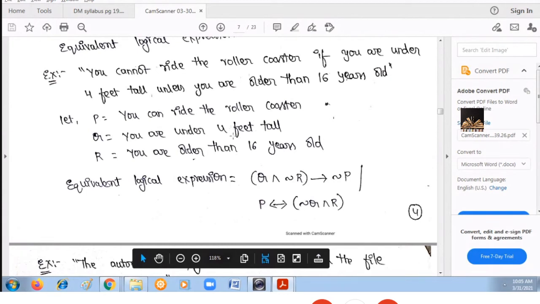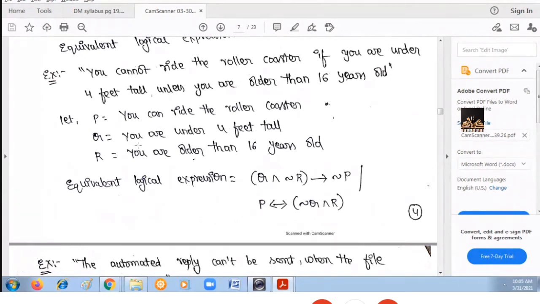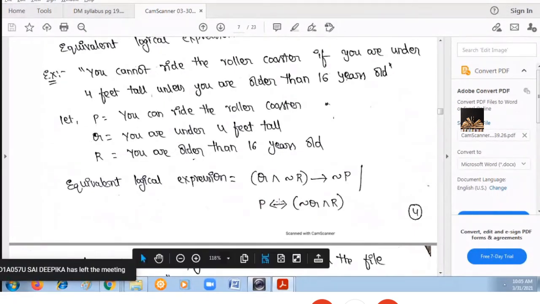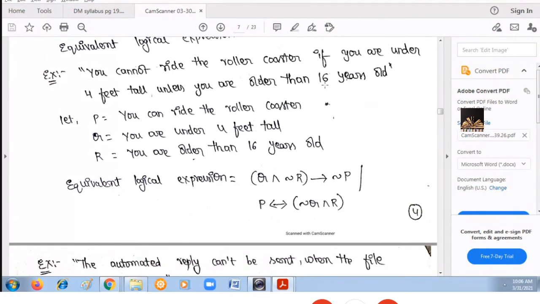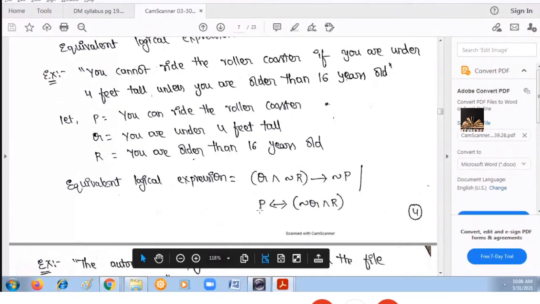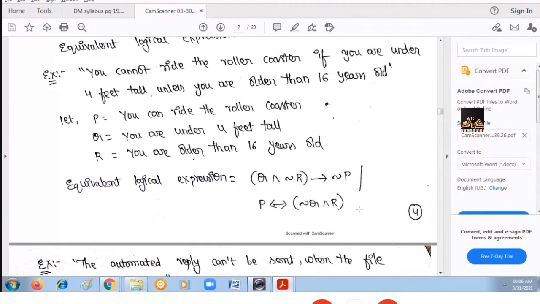Height should be greater than 4 feet. Here I have assigned Q for less than 4 feet height, but if I want to ride the roller coaster, my height should be more than 4 feet, so I'll take negation Q. And what is the second condition to be satisfied? You should be older than 16 years. Older than 16 years means it is R only. So I can ride the roller coaster only if I am greater than 4 feet tall and my age is more than 16 years. Clear?